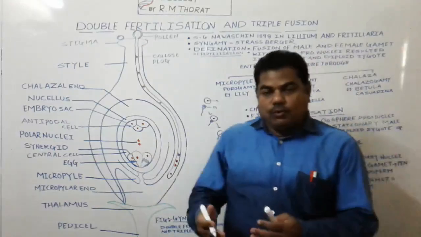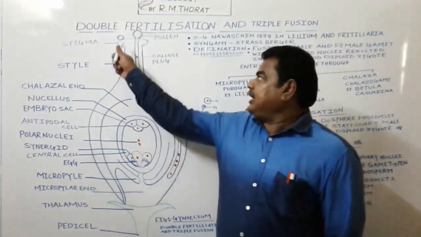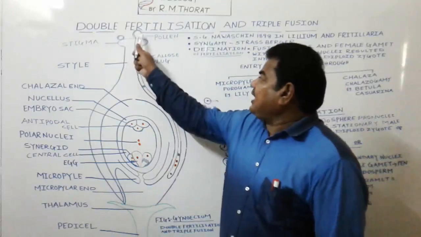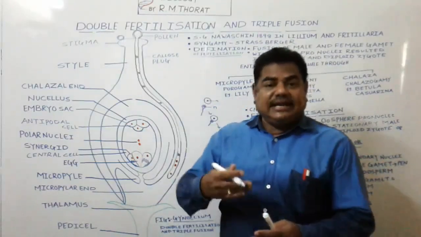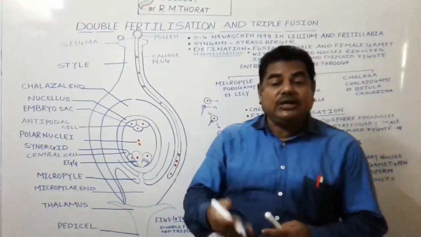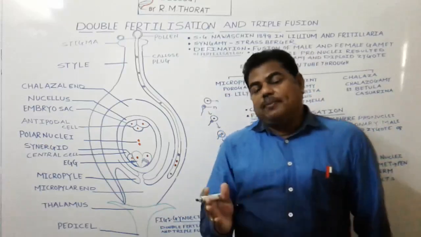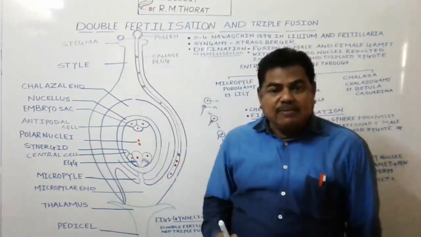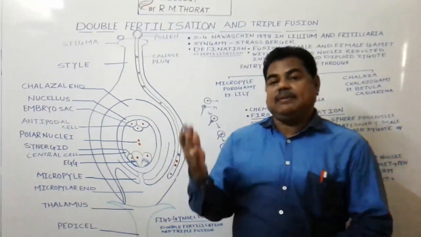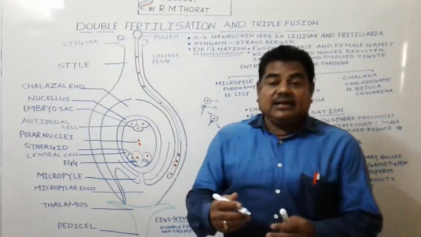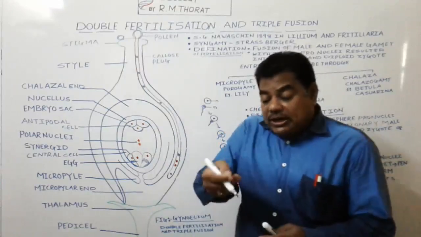Gynoecium. Now, by the process of pollination, pollen grains adhere here, and as soon as the pollen grain adheres, it gets detected by the stigma. Stigma has the capacity to detect compatible and non-compatible pollen grains. So the compatible pollen grain gets detected by the stigma, and the stigma releases a chemical, and due to that chemical, these pollen grains are guided to release,